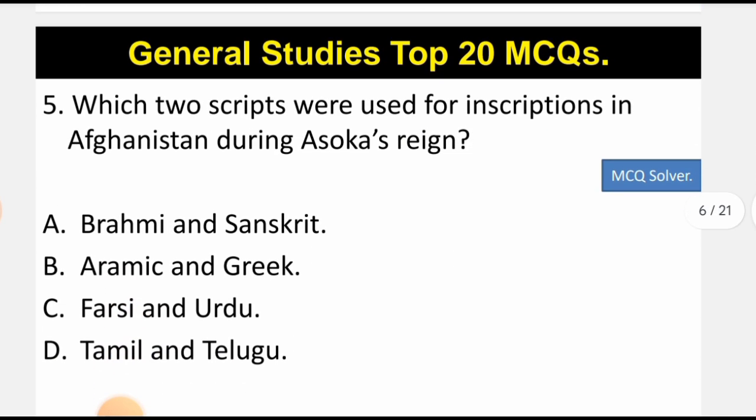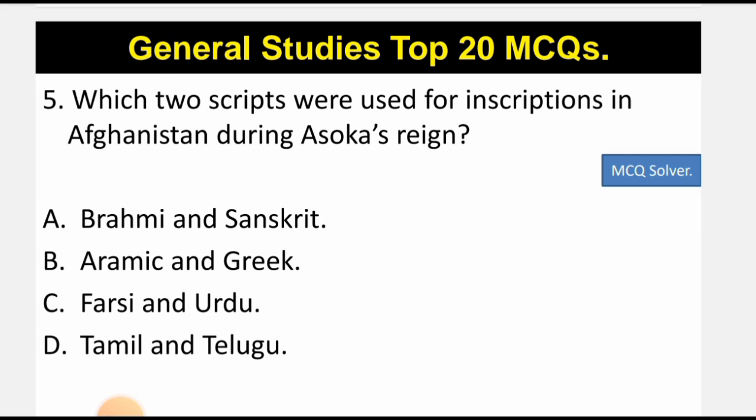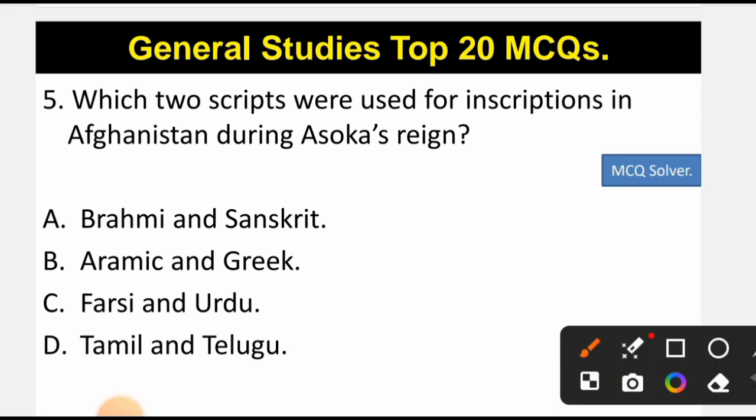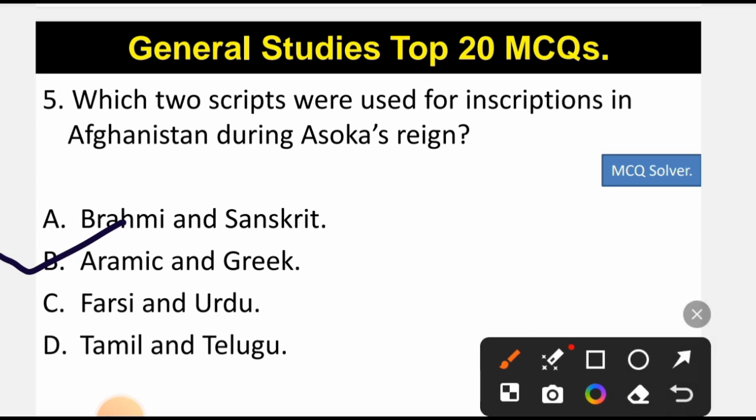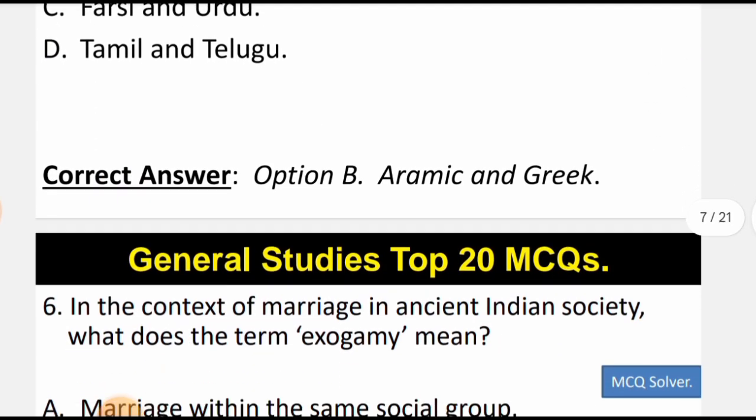Now let's move to question number 5. Which two scripts were used for inscriptions in Afghanistan during Ashoka's reign? The correct option is option B, that is Aramaic and Greek. These were the two languages which were used by Ashoka or his administrators, and the inscriptions were found in Afghanistan having Aramaic and Greek languages. So B is the correct option.